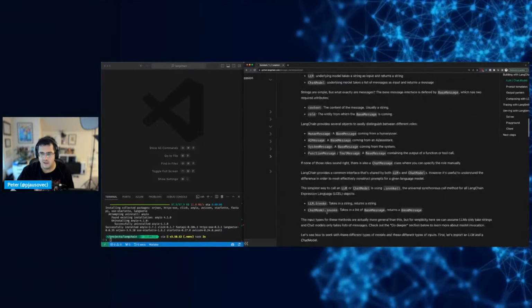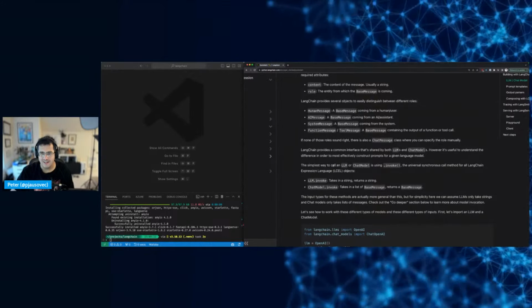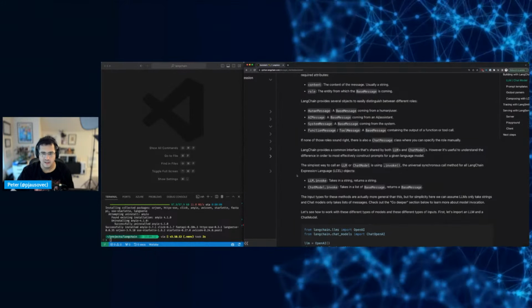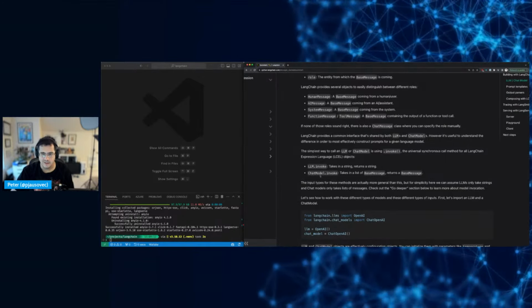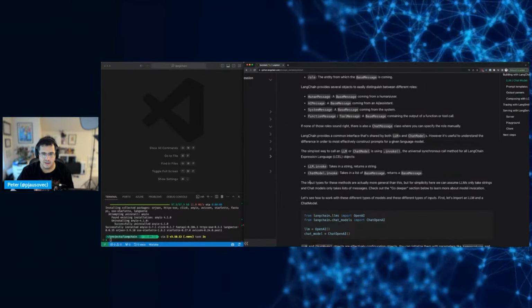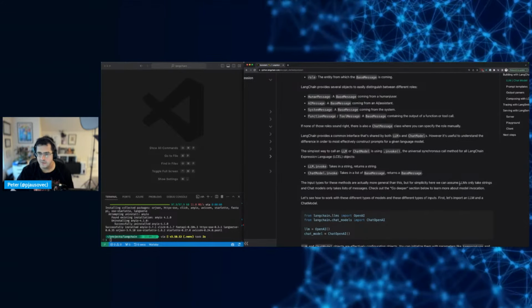Okay. Common interface. So the simplest way to call an LLM or chat model is using invoke, a synchronous call for LangChain. It takes a string and returns a string, or takes in a list of base messages and returns a base message. The input types are more general. We can assume LLMs only take strings.